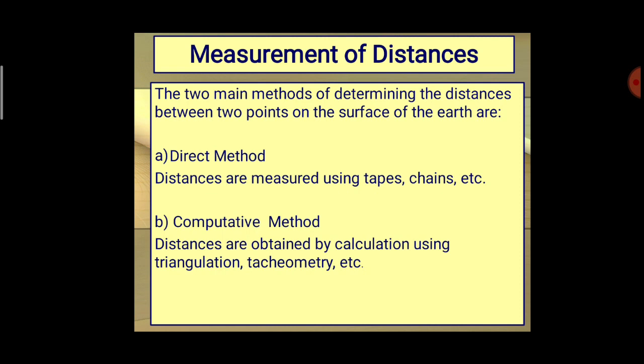Computative comes under calculations, that is, distances are obtained by calculation using triangulation or tachymetry principles. Okay, so these are the basic methods for determining the distance between the 2 points.